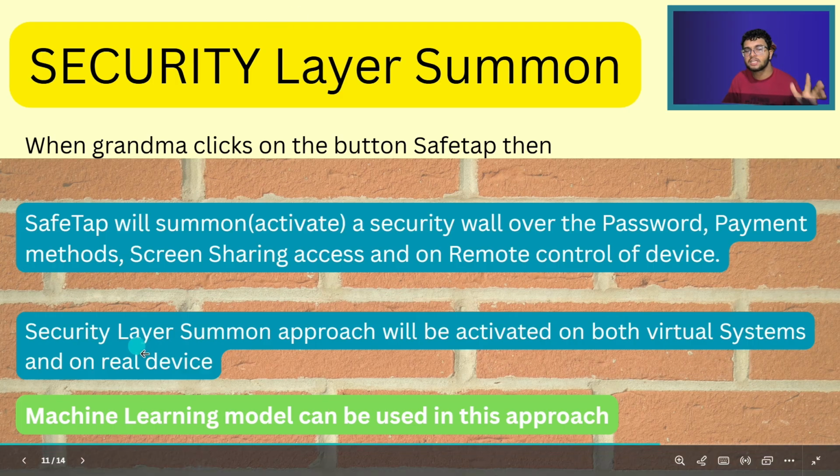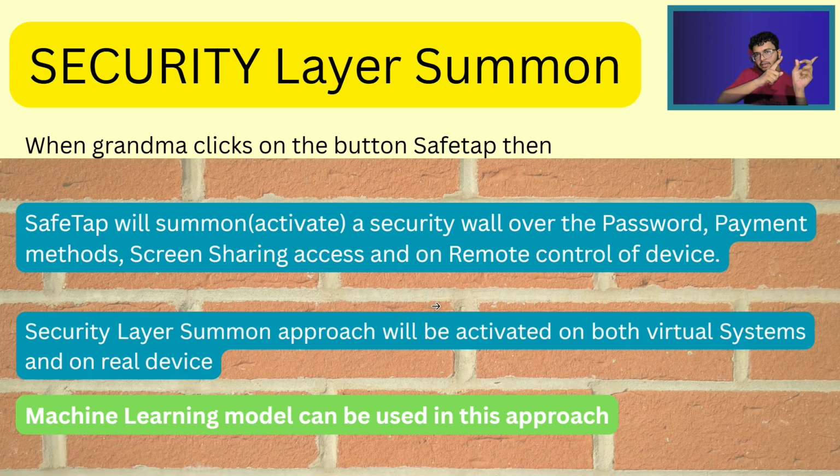And this security layer summon approach will be used on both Kriya, which is our virtual system, and on our real system also. Why on the virtual system? Because it might be possible that it would get hacked somehow. So it will still be safer to have a security wall on those passwords, payment methods, screen sharing access, and remote control of the device, because these are the basic things a scammer wants in order to hack the device. And a machine learning model will be used here also to prevent different types of attacks.